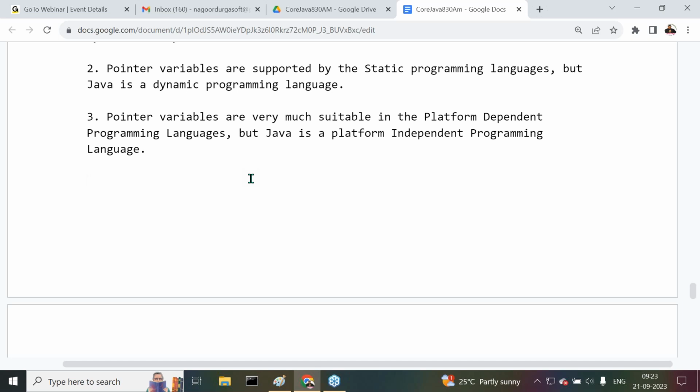change my operating system or not? I have to change my computer or not? Definitely, I have to change my operating system. I have to change the computer. Okay, I'll go to computer 2.